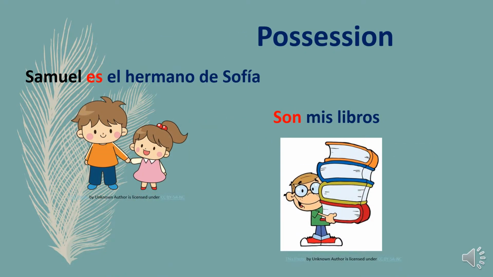We can also use ser when referring to possession. For example, Samuel es el hermano de Sofía. Samuel is Sophia's brother. It expresses possession, like Samuel belongs to Sofía. He's her brother. Another example, son mis libros. They're my books. Again, it expresses possession. The books belong to me.